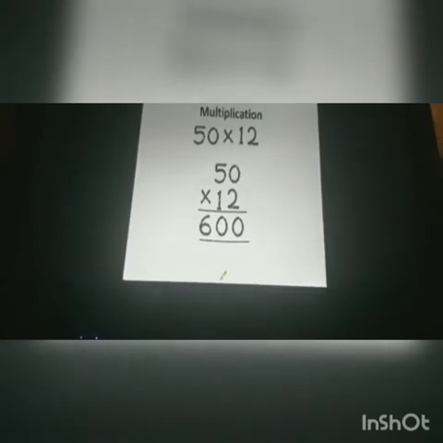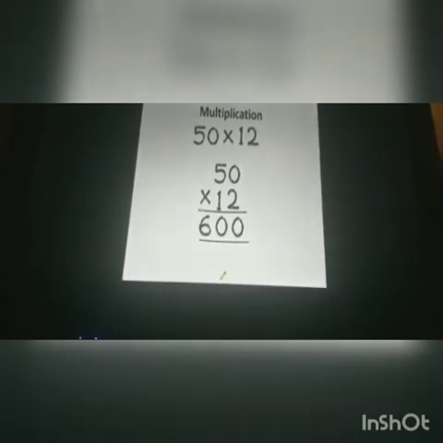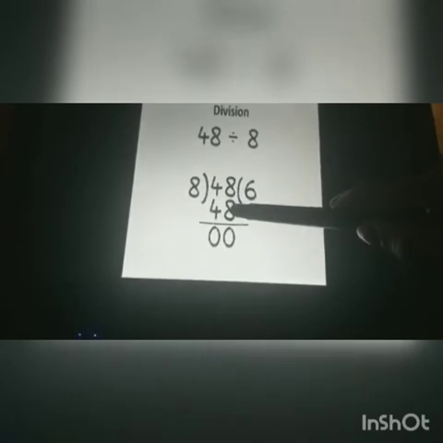Next, we can also do the multiplication of two whole numbers. Here we have 50 multiplied by 12. Let us do it. 50 multiplied by 12, and we get the answer as 600. Lastly, let's do the division of two whole numbers. 48 divided by 8. 8 sixes are 48 and the remainder is 0. So we did the division of two whole numbers.